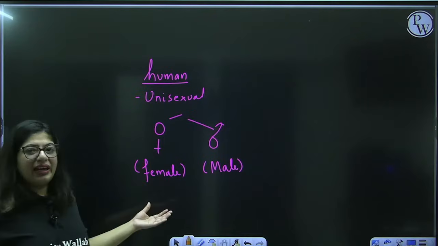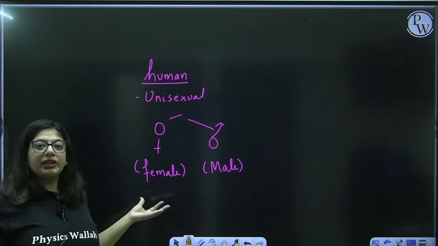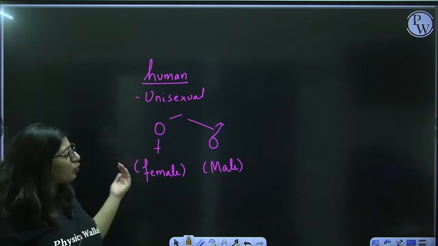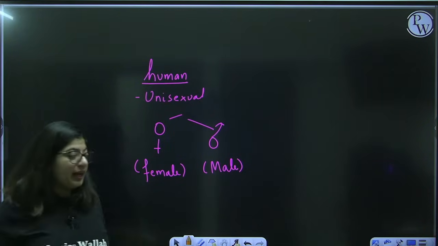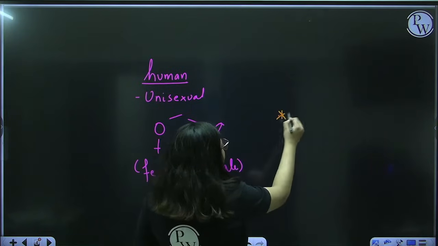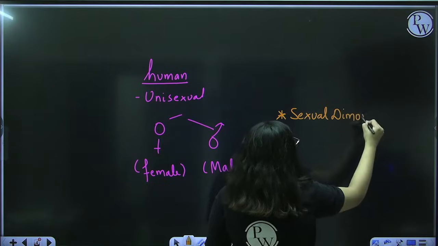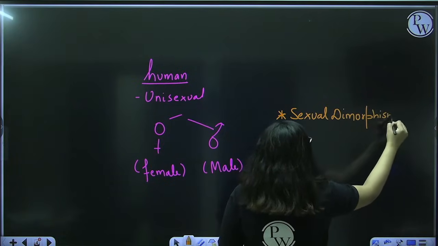Like in the female, the female reproductive system will be there, and in the male, the male reproductive system will be there. And also you can distinguish a male from a female, and that property is known as sexual dimorphism. What do you call it? Sexual dimorphism. What is sexual dimorphism?